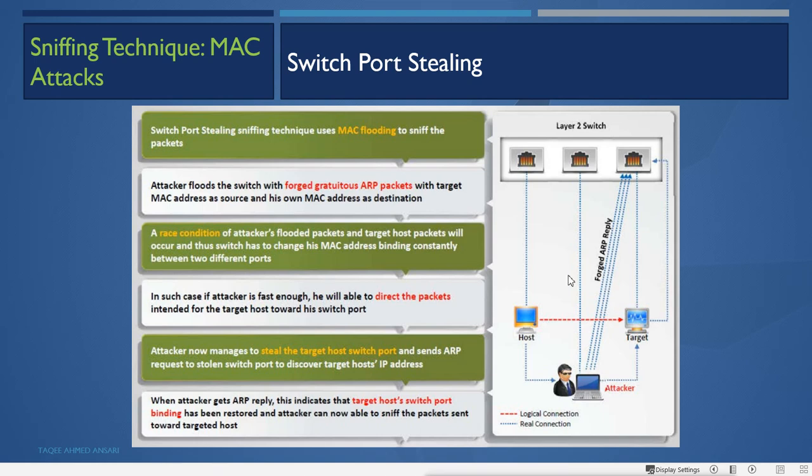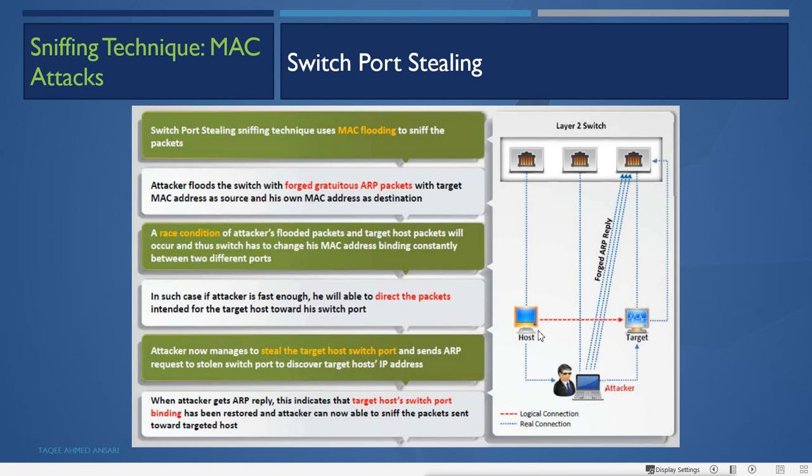So without getting any request, the attacker will start sending the reply directly, saying this host's IP address is my IP address. That means it is sending the reply with the real host's MAC address, we can say the target host's MAC address. This is our target this time. So this target machine's MAC address with its own IP address is going to be cached into the host machine.